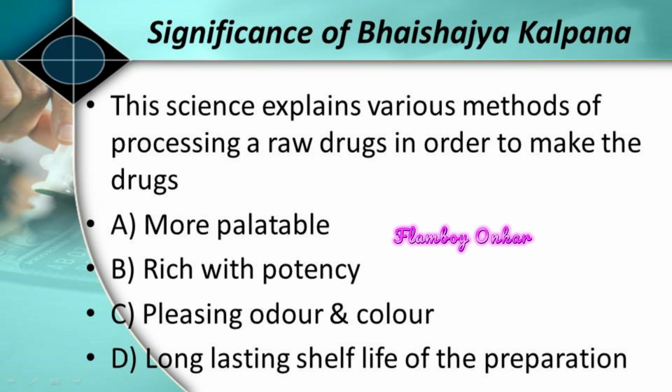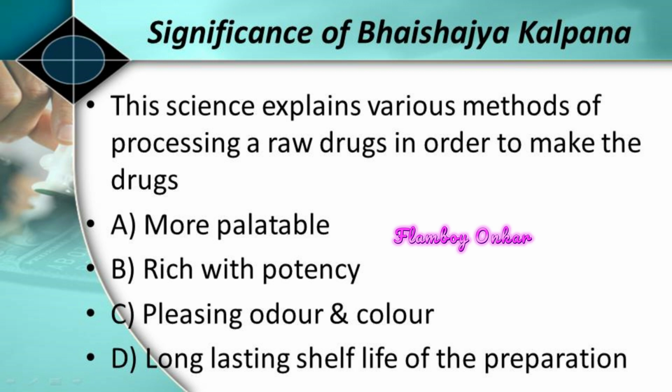The first is to make the drugs palatable. The herbal drugs have different rasas or tastes, such as tikta, katu, which are unpalatable. The patient avoids or ignores taking that kind of drug. So it needs to be made palatable so that the person takes it. Next is to obtain the drug with high potency. Because when an unpotent drug is administered to the patient, it will not give the desired therapeutic effect. So it is necessary to have the drug in potent form.